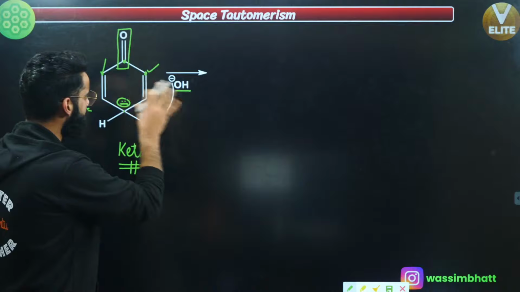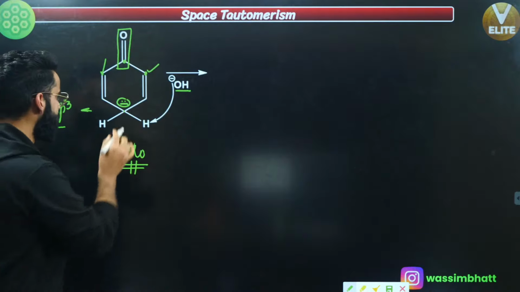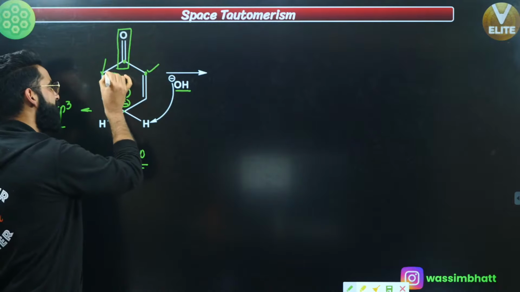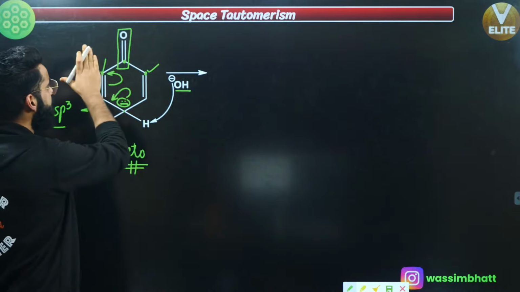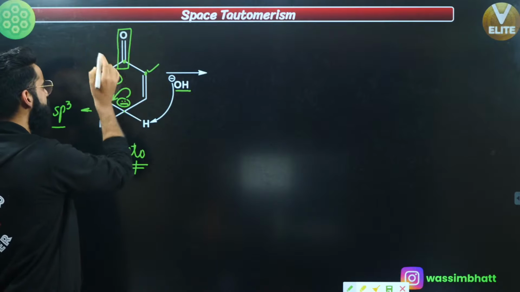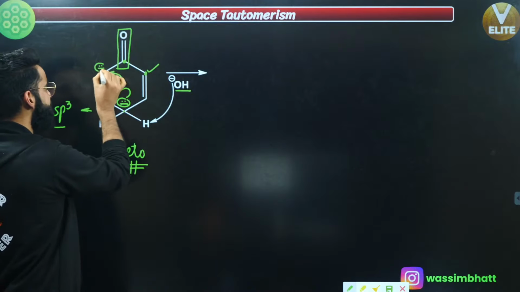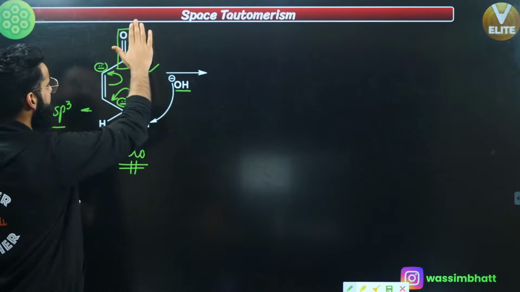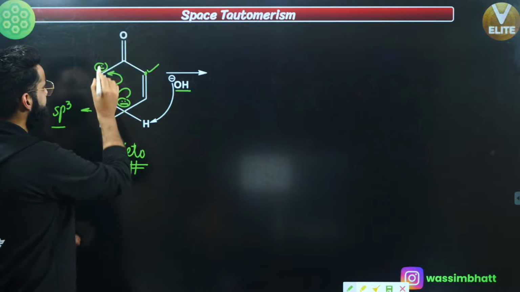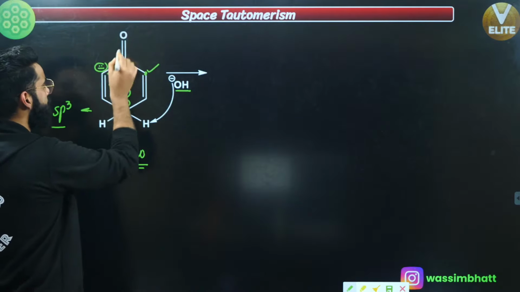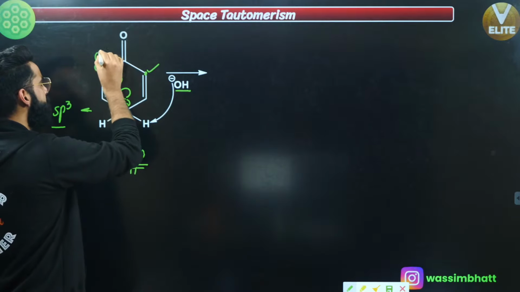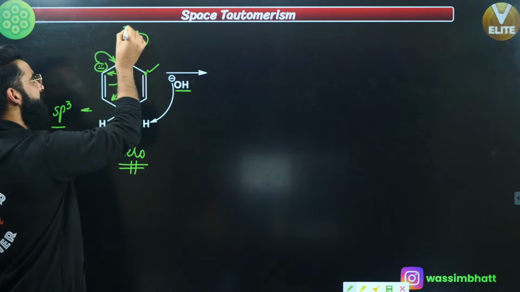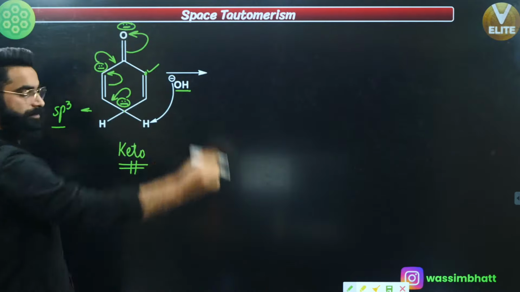Now, let me show you all the cases over here in a single step only. See, what is going to happen? This negative charge is going to form a pi bond over here, and this pi bond is going to break in this direction, okay? In one of the resonating structures, the same negative charge will come over here on this carbon, okay? Now, at the same time, if you look at it carefully, this negative charge, which is now on this carbon, is in conjugation with this pi bond as well, due to which resonance is going to take place, and this negative charge at the end will come at oxygen, okay?